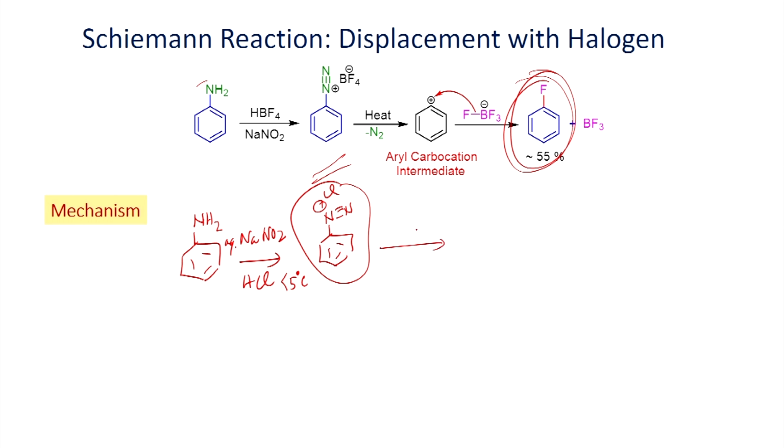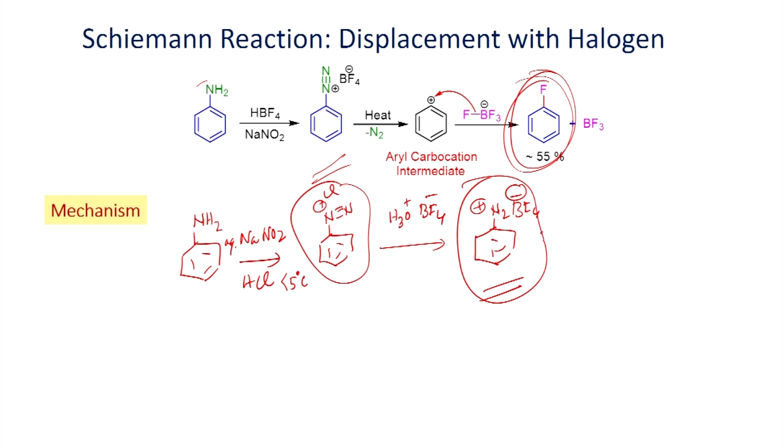Once you form this one, this can be reacted with fluoroboric acid. Once if you react this one, you will be able to form the salt, which is stable. You can also isolate. Once if you have this salt, when you heat, the salt can decompose, and you will be able to form the carbocation.